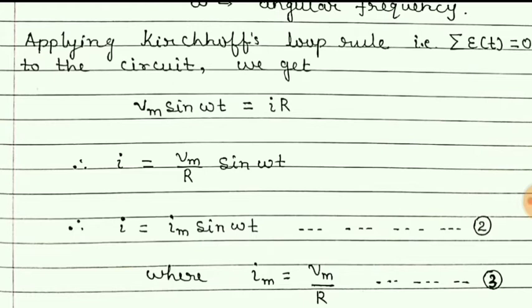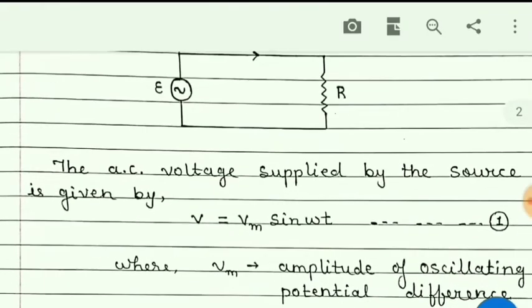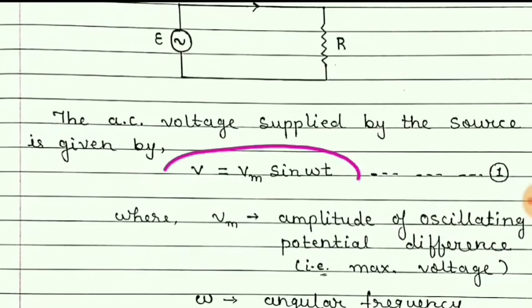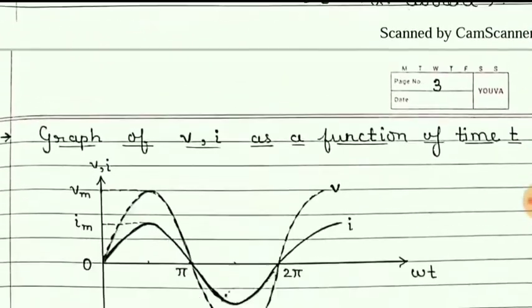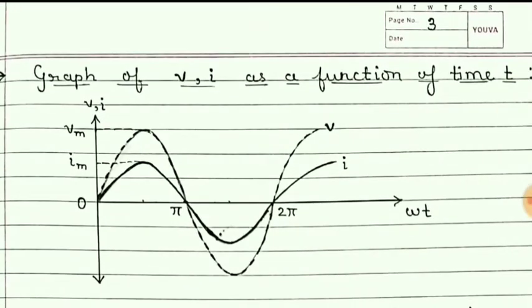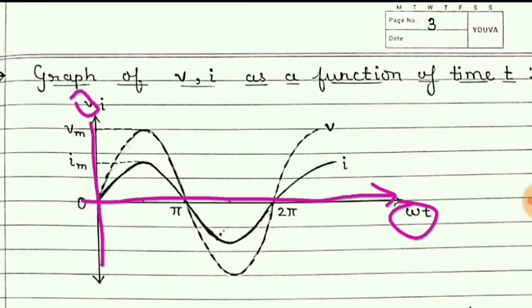Now let us plot the graph for this equation of current as well as this equation of voltage with respect to time on the same graph paper. Then we will get this figure. Here the horizontal line represents omega t and vertical represents voltage as well as current.